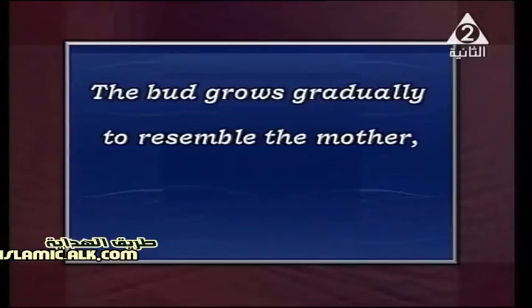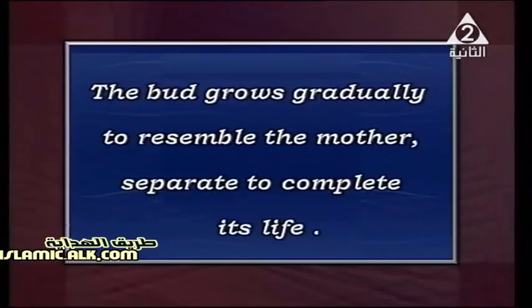After that, the bud also grows gradually to resemble, meaning to look like, a copy of the mother cell or the parent cell, and it may separate to complete its life, or stay in a colony, and so on.